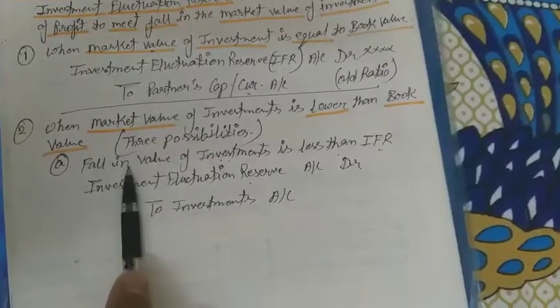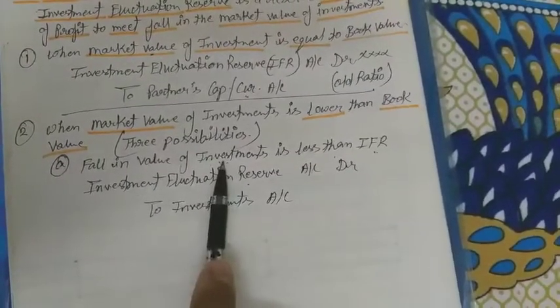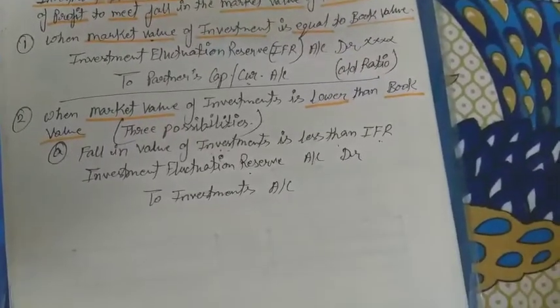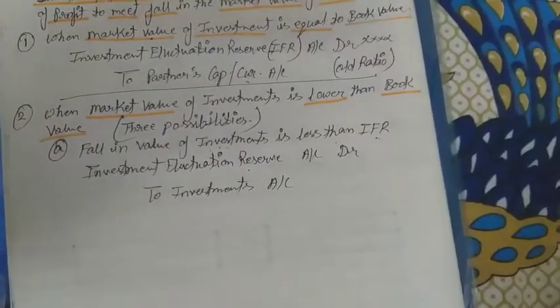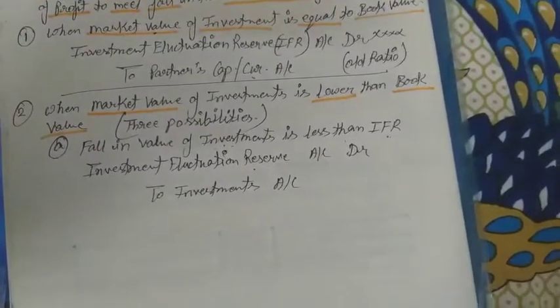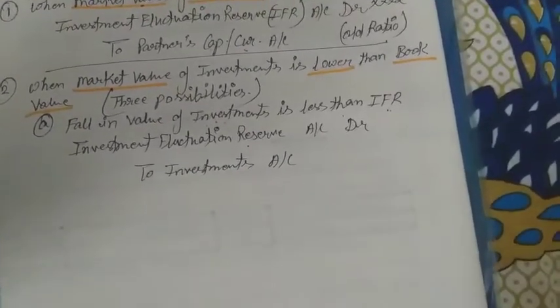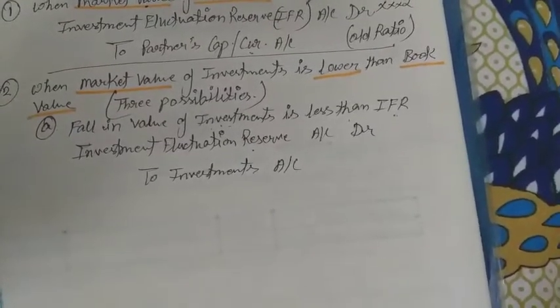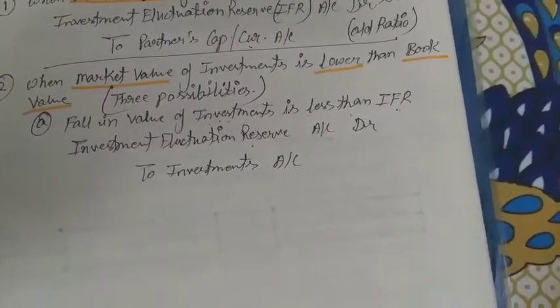Investment value is fall means whatever the investment value goes down, so then investment will be credit. When the investment values goes down, that is assets, and assets is reduced, then that assets will be credit. If the value of assets will be increased, then investment or that assets will be debit.